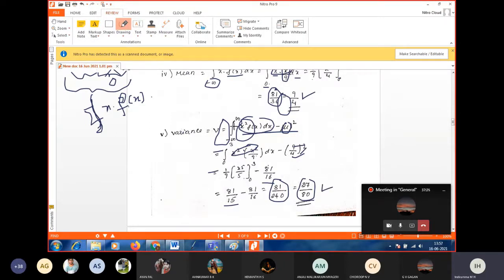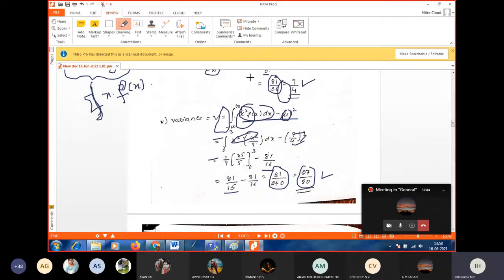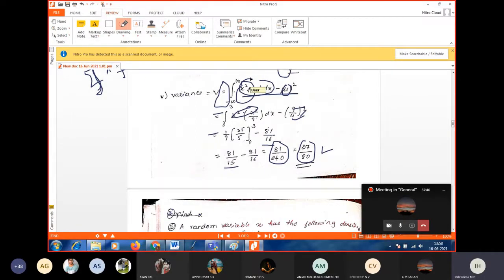So you should remember this formula to find variance in the continuous probability distribution: integral from minus infinity to plus infinity, x square into f of x dx minus mu square. For mean, integral from minus infinity to plus infinity x into f of x dx. These are the formulae. Did you clear? Yes, ma'am.